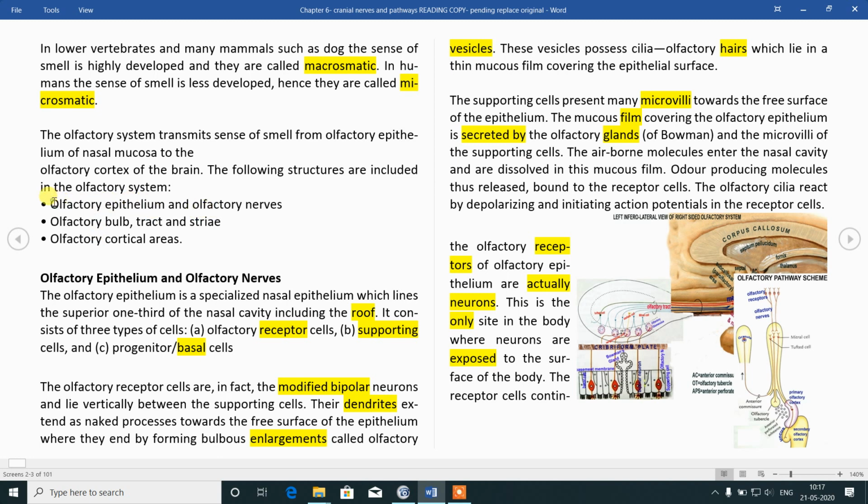So we have seen that there is olfactory epithelium, nerves, bulb, tract, stria and cortical area. These are the two words for animals, macrosomatic and microsomatic. Human beings have less capacity of smell sensation, so they are known as microsomatic. All higher vertebrates are microsomatic, and lower vertebrates have a higher sense of smell, so they are called macrosomatic, with highly developed olfactory capacities.